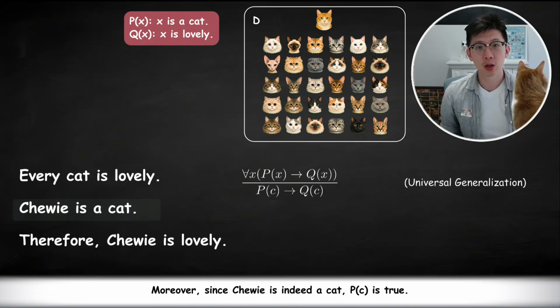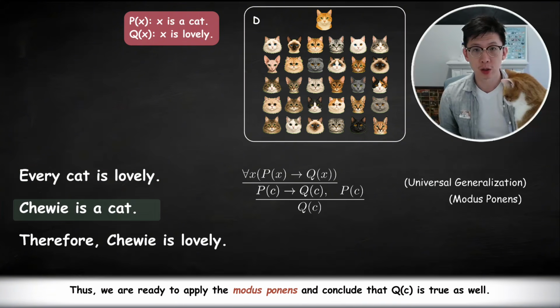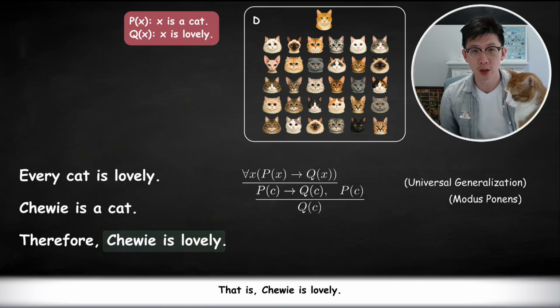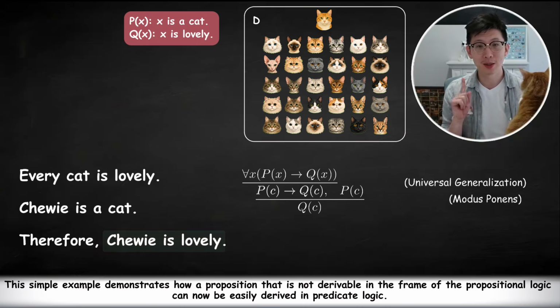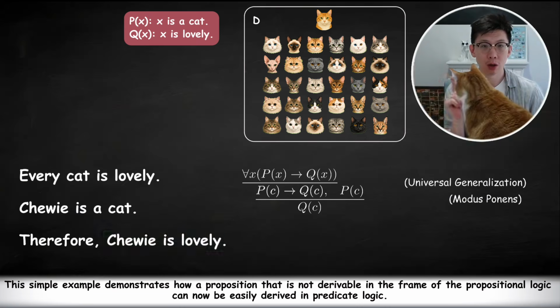Moreover, since tree is indeed a cat, P(c) is true. Thus, we're ready to apply modus ponens and conclude that Q(c) is true as well. That is, tree is lovely. This simple example demonstrates how a proposition that is not derivable in the frame of the propositional logic can now be easily derived in predicate logic.